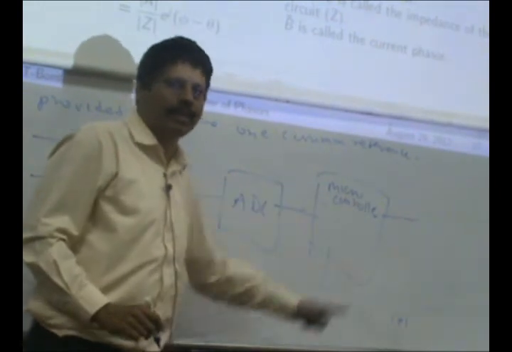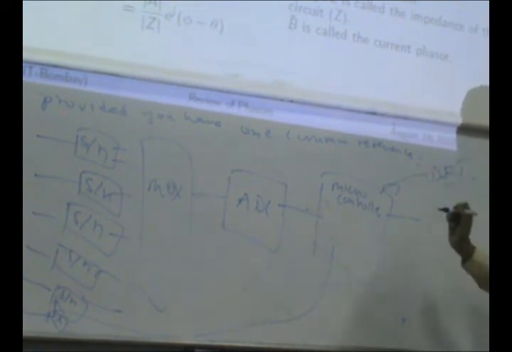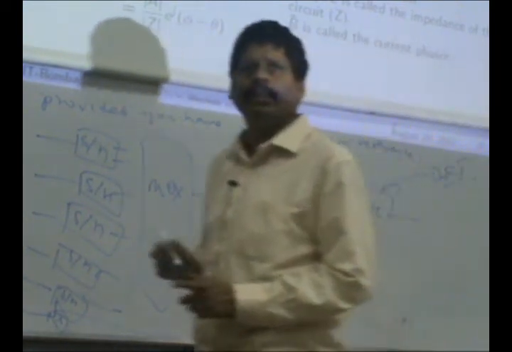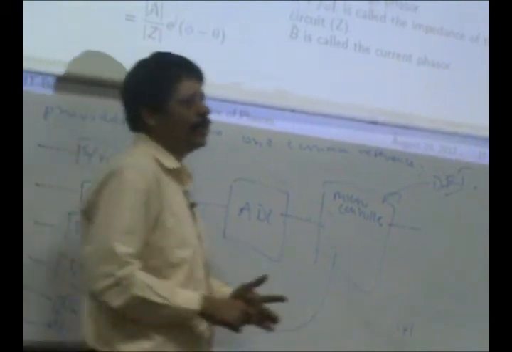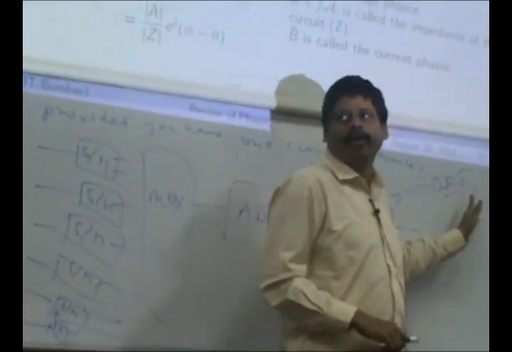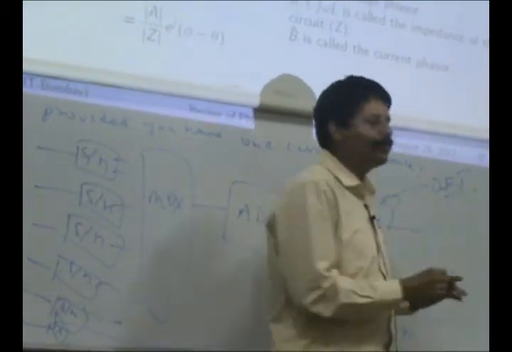Once you have acquired them here, you typically do what is known as a discrete Fourier transform. Most typically, you simply do a discrete Fourier transform, and what that DFT does is it just gives you the phasor.